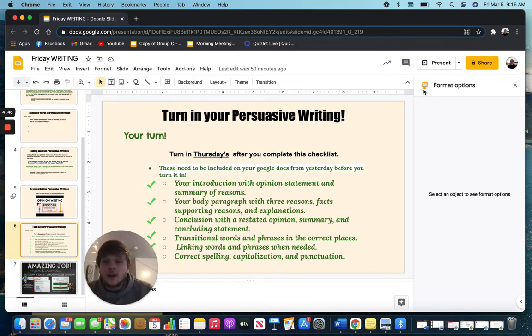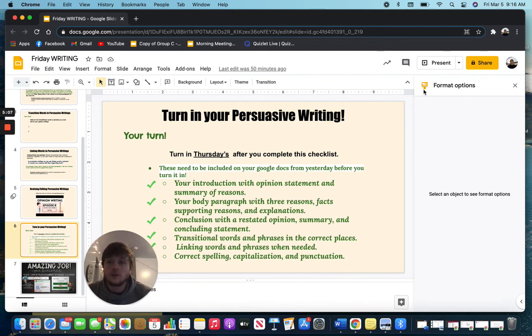And then you need transitional words and phrases in the correct places. So again, every time you start a new paragraph, you need that transitional phrase or word to show that you are moving from one focus to another. And you also need those linking words when we're moving from a reason to a supporting fact instead of just using periods. And then you also need to have correct spelling, capitalization, and punctuation in your writing.